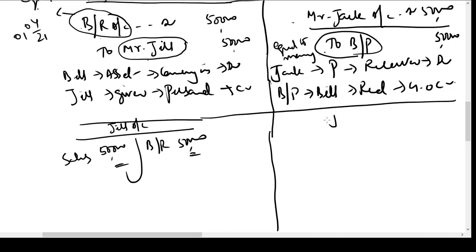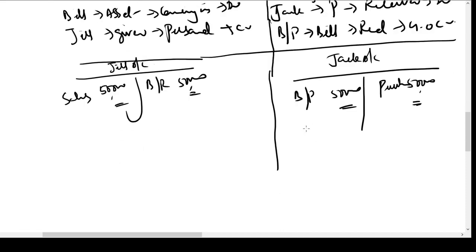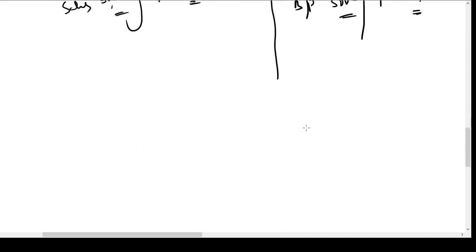In the books of Jill, if I prepare Jack's ledger account, you will have a credit of 50,000 for purchases, and then when I have given the bill, I have debited 50,000. The account is settled. So we are saying the debtor creditor relationship has been settled by giving bills.